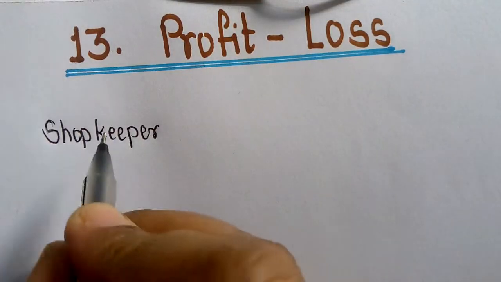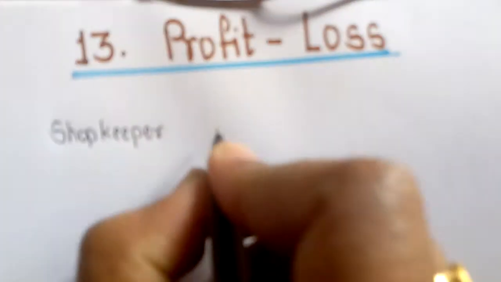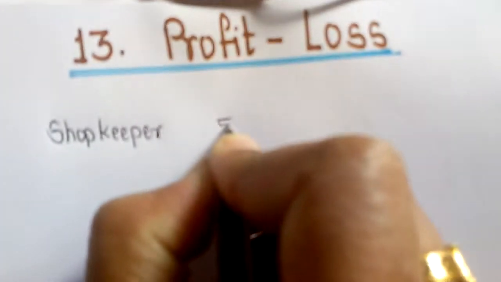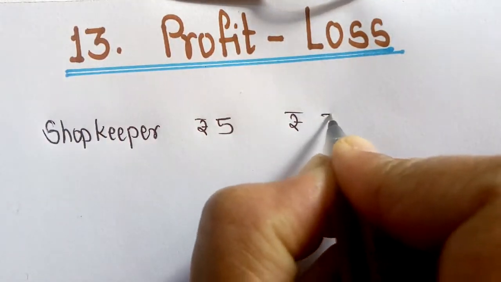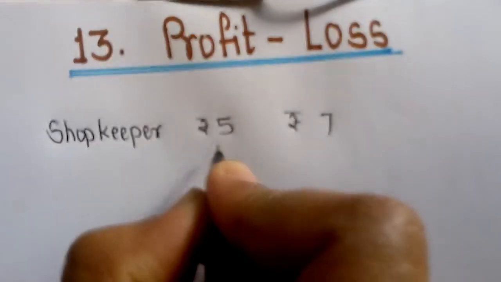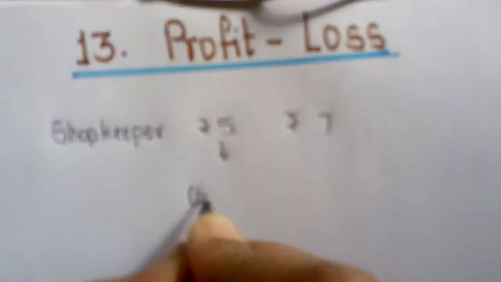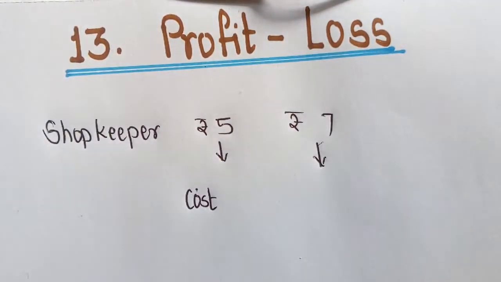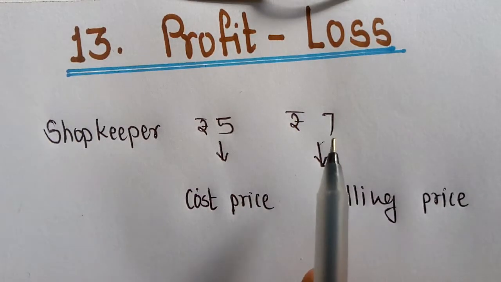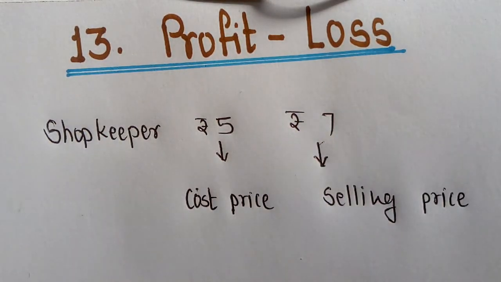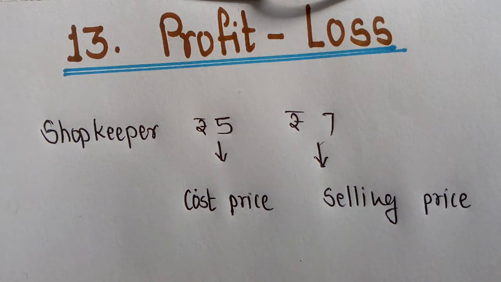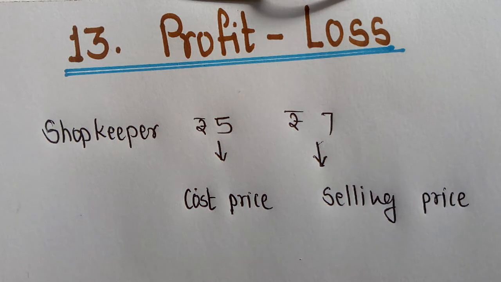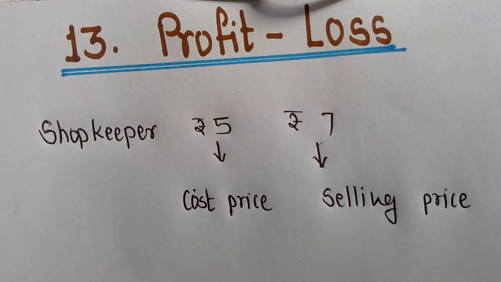Suppose one shopkeeper bought a pen for rupees 5. And he sold that pen for rupees 7. Means this is the cost price of that pen, and this is the selling price. And here selling price is more than cost price. If the selling price is more than the amount paid for it, there is gain. It is called profit. Means this shopkeeper gained profit.